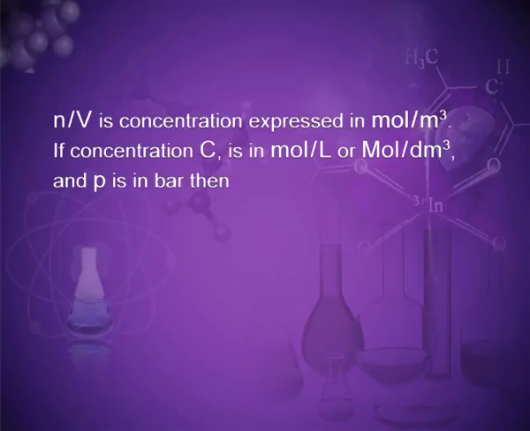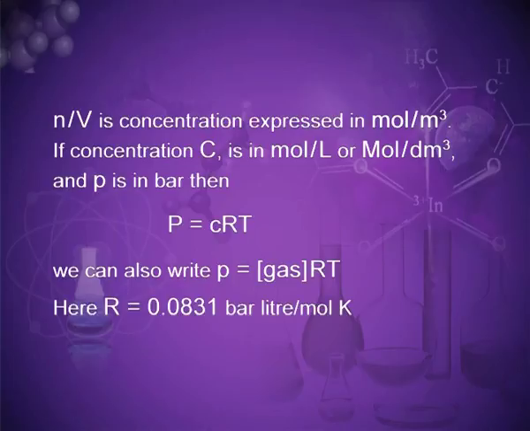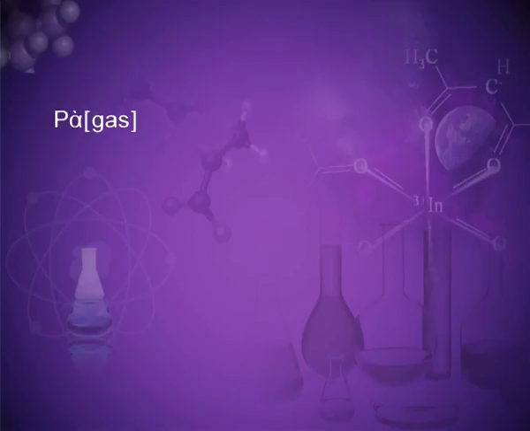If concentration C is in mole per liter or mole per decimeter cube and P is in bar, then P is equal to CRT. We can also write P is equal to molar concentration of gas times RT. Here R is equal to 0.0831 bar liter per mole Kelvin.